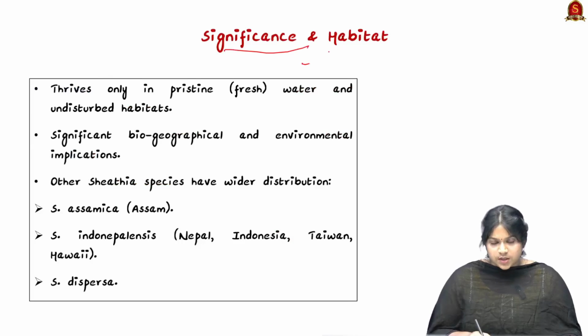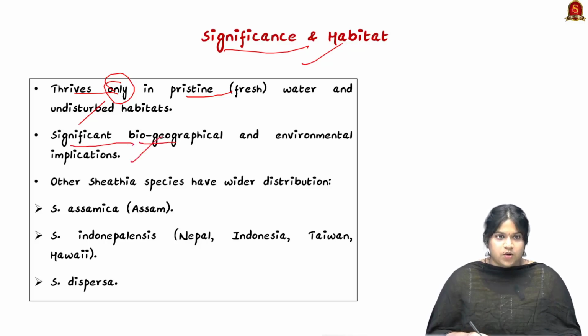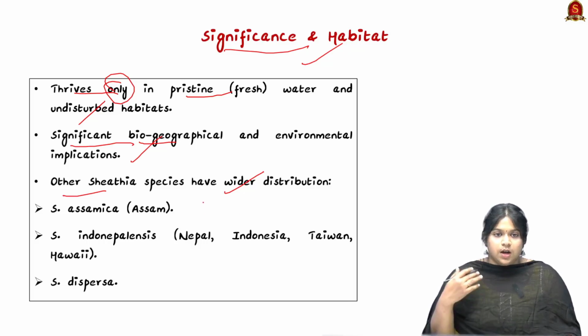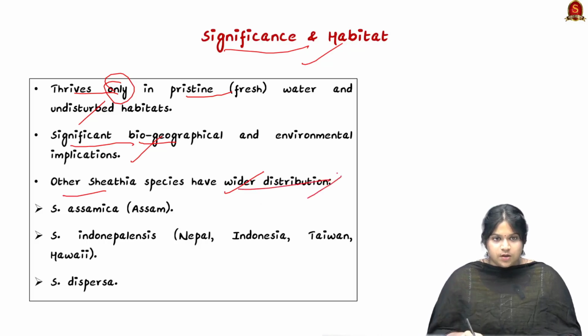So looking into their significance and habitat, it thrives only in pristine, that is freshwater, undisturbed habitat and clean biodiversity. It is significant for having biogeographical and environmental implications, and the other Sheathia species have wider distribution. We should know that there are only 4 species of Sheathia in the southern, especially the western region. In other places also they have wider distribution.